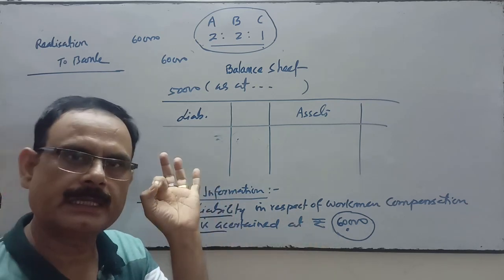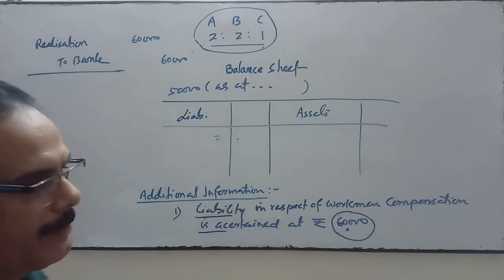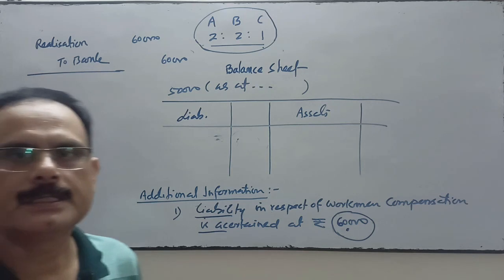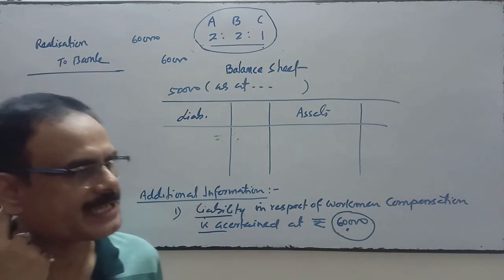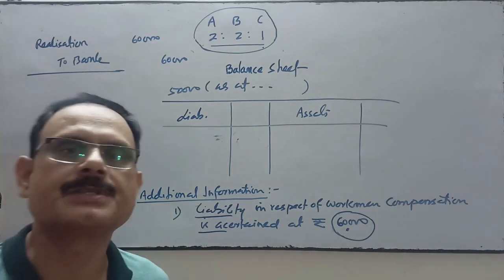Treatment will be done in the same pattern as we have done for unrecorded liability, directly on the debit side of realization account, debit to bank account. This is the way of treatment of workman compensation reserve.